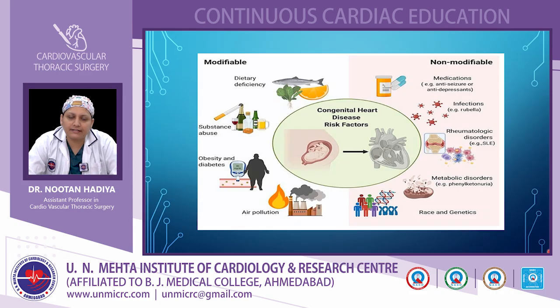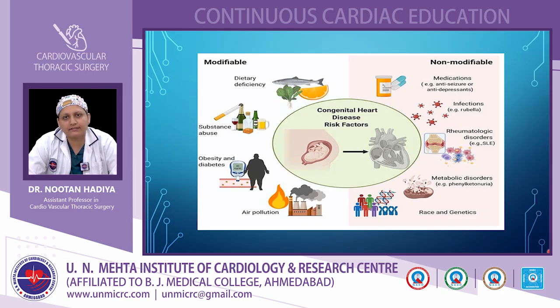There are some risk factors responsible for the development of congenital heart disease, which we can divide into modifiable and non-modifiable risk factors. The modifiable risk factors are dietary deficiency like folic acid deficiency, substance abuse like smoking and alcohol, obesity, maternal diabetes, and air pollution.